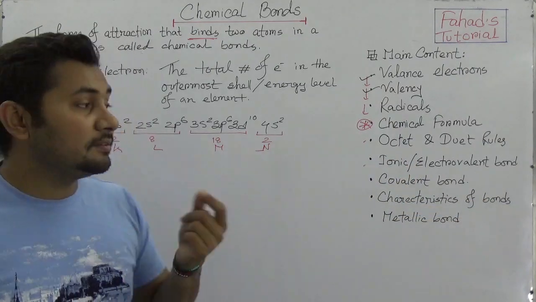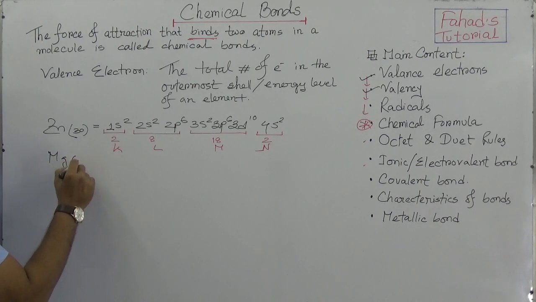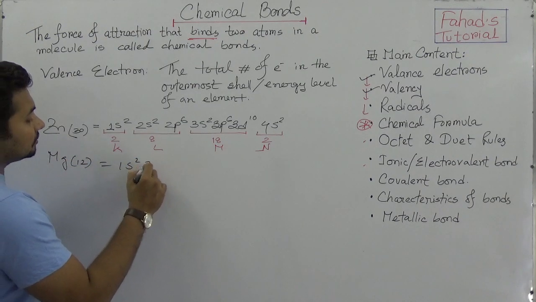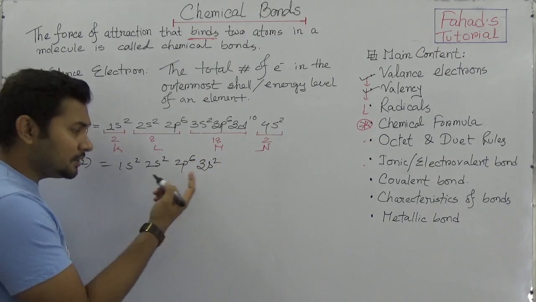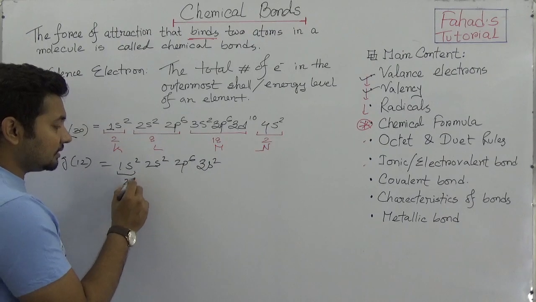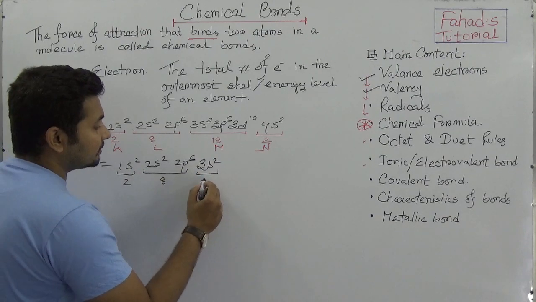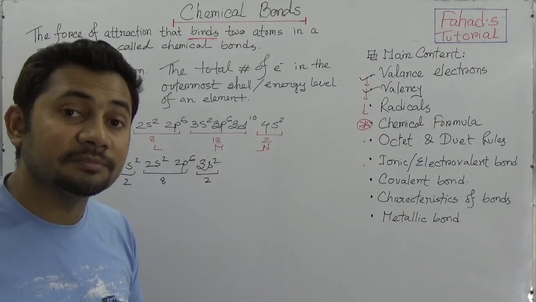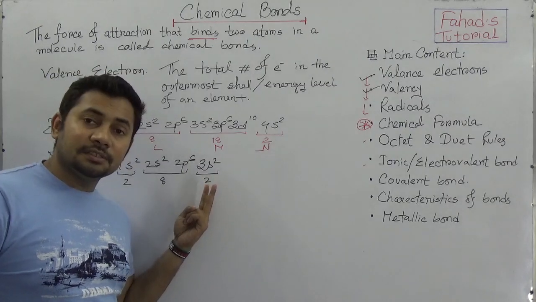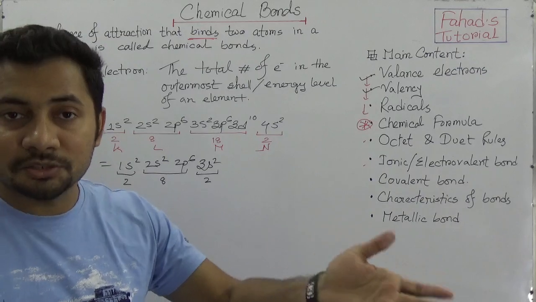Usually, magnesium is a smaller one, atomic number 12, and it is 1s2, 2s2, 2p6, 3s2. So you get that in the first shell it has 2 electrons, in the second shell it has 8 electrons, and in the third shell it has 2 electrons. So the outermost shell of magnesium contains 2 electrons. So it means the valence electron of magnesium is 2.